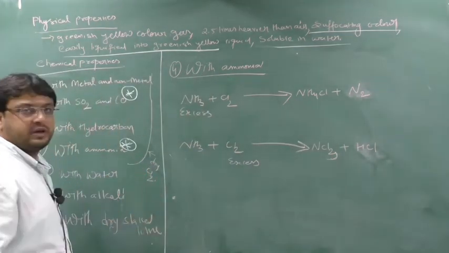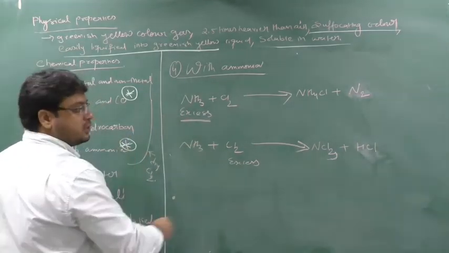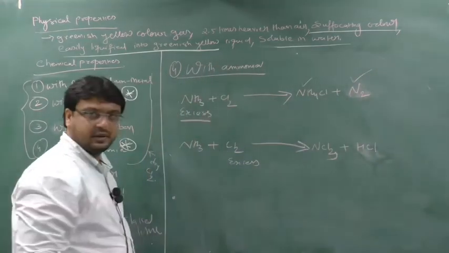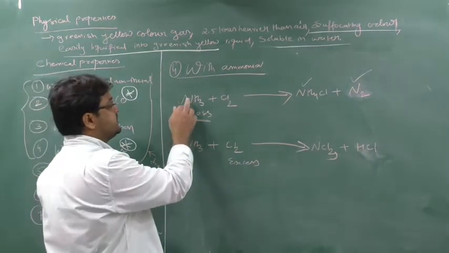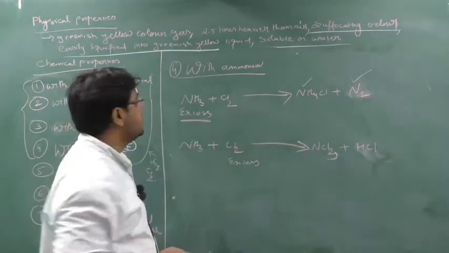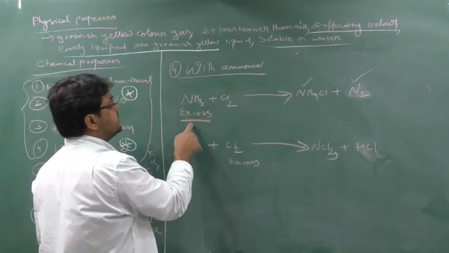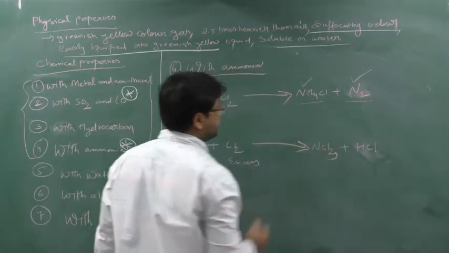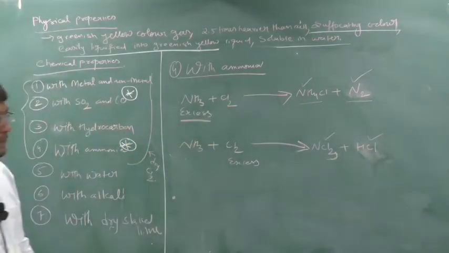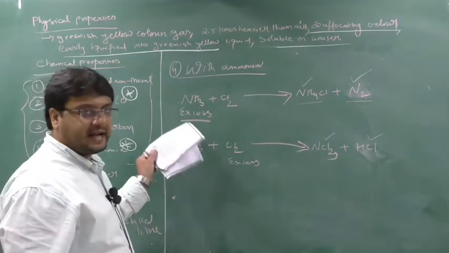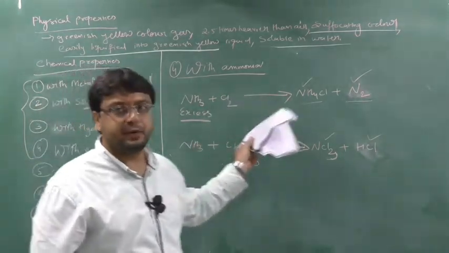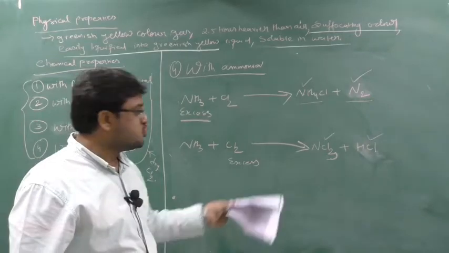See here, I will tell you one key point. Ammonia is in excess, so this nitrogen compound is in excess, no? Two of the products are made up of nitrogen only. In this way you can remember: ammonia in excess means nitrogen is in excess, so I'm giving you this trick to remember the products. When ammonia is in excess, two of the products are of nitrogen. And when chlorine is in excess, two of the products are of chlorine. Clear? Easy?